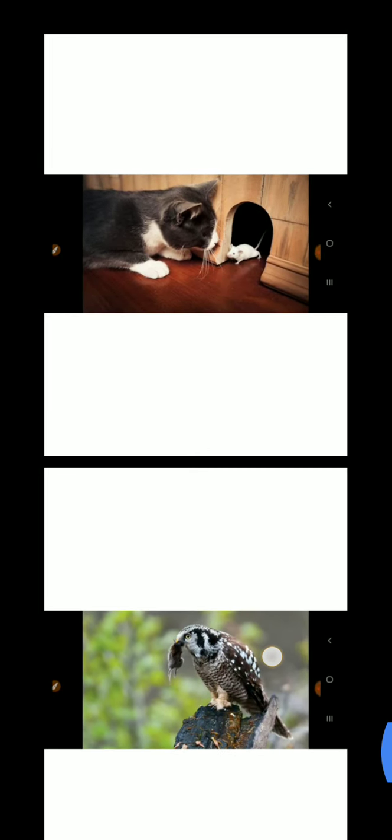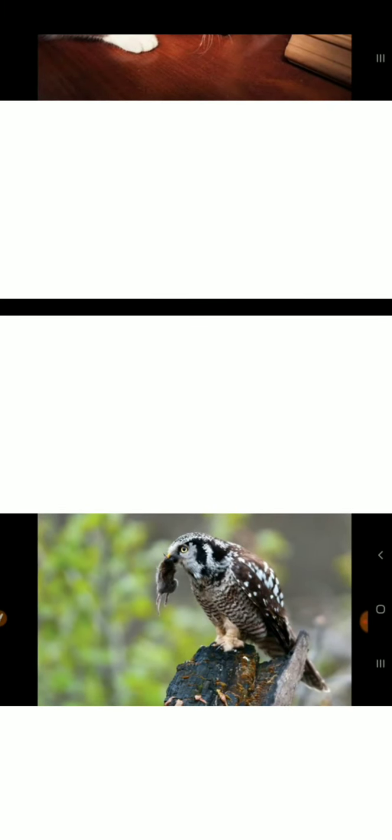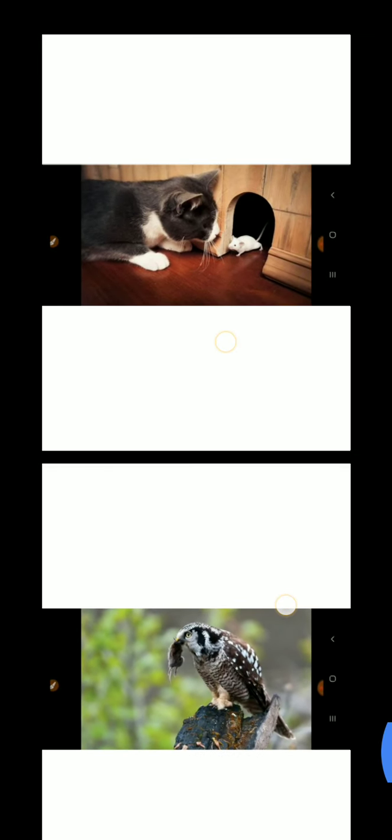On the other hand, the cat feeds on rats. It is found near human habitat. And the owl is found in woodland. They both feed on mice and rats, and they occupy the same trophic level in the ecosystem, but they are two different species. They occupy different geographical regions.